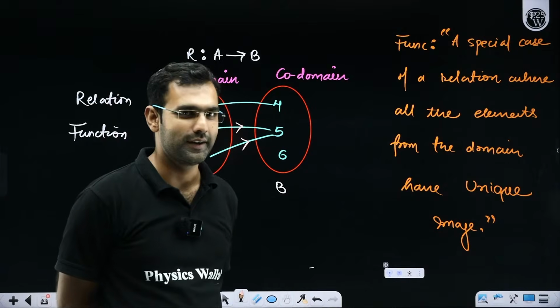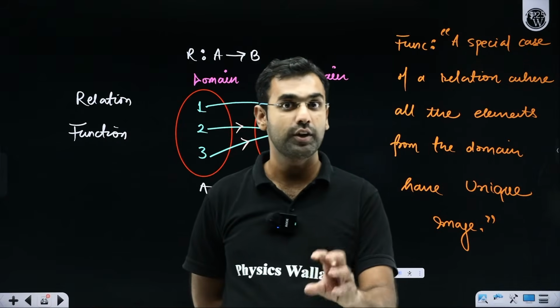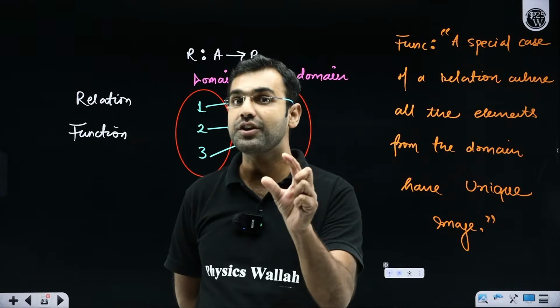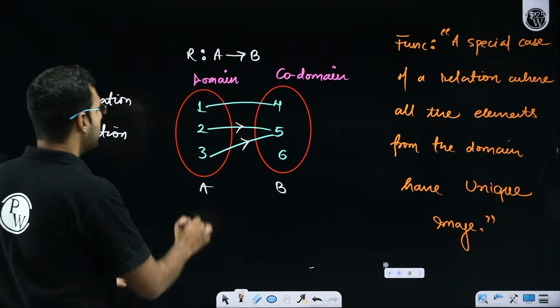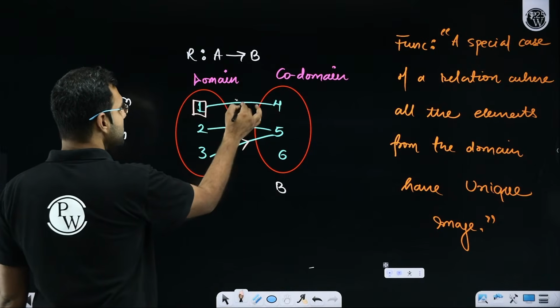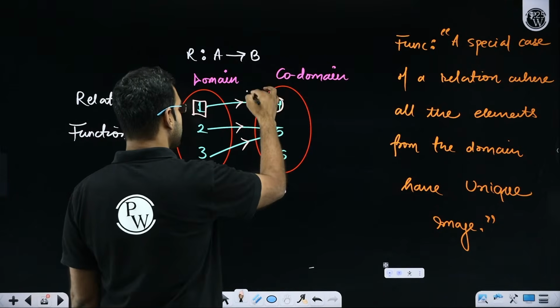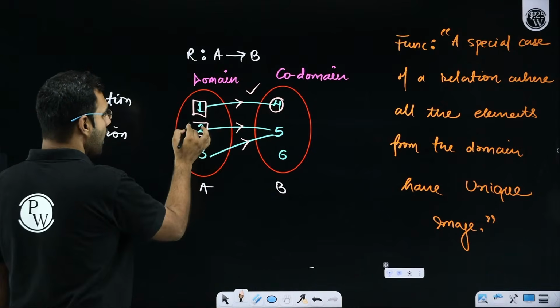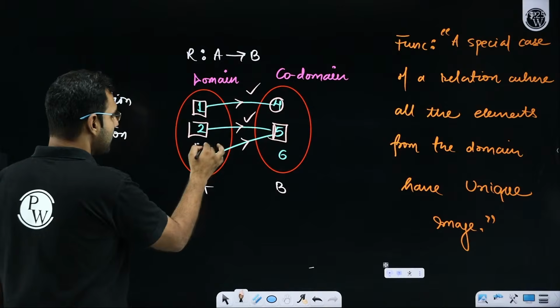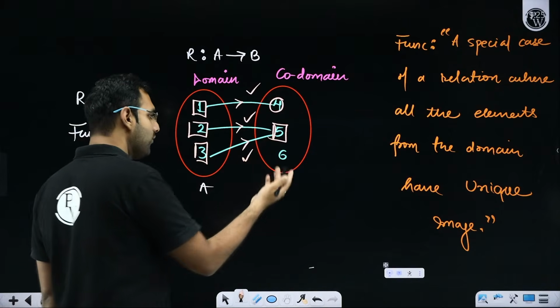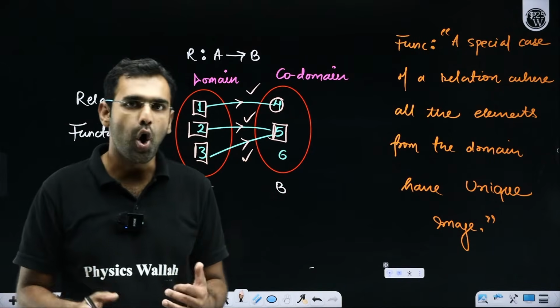First of all, learn and understand the concept of having a unique image. Image should be unique. What is unique? 1. Try and understand. Look at this 1. How many images does it have? 4. 1 unique image. Good. Look at this 2. How many unique images does it have? 5. 1 unique image. Fine. Look at this 3. How many unique images does it have? 1. 5. That's it.